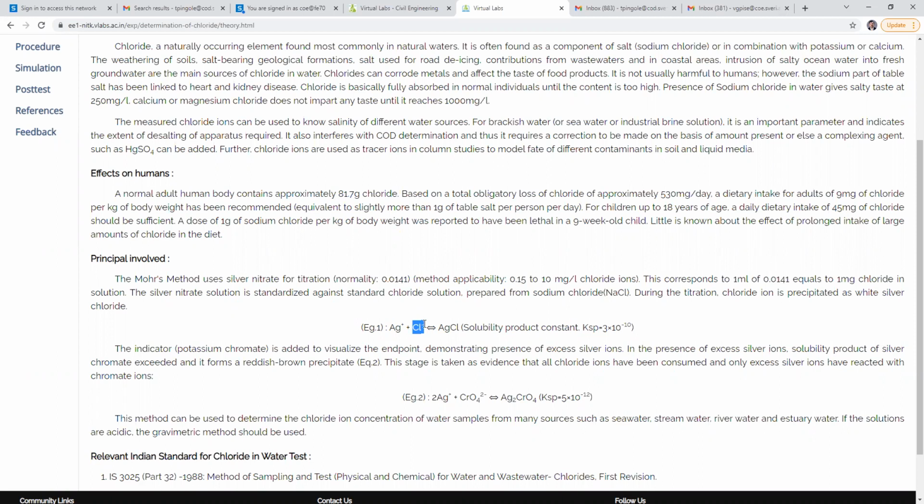Cl minus is an anion, meaning it has a negative charge. So Ag plus and Cl minus are converted into AgCl, having a solubility product of 3 into 10 raised to minus 10. That is Ksp, a constant of solubility product.